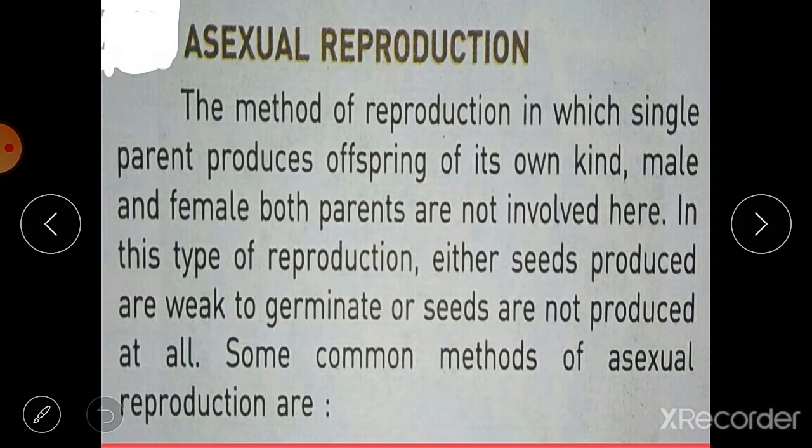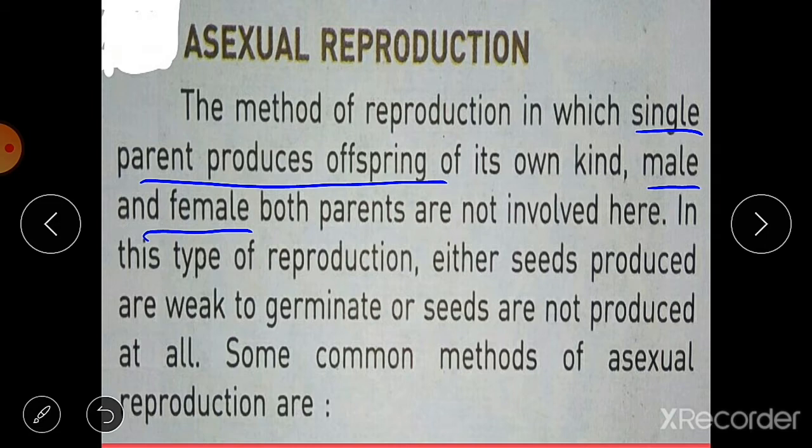Asexual reproduction is the method of reproduction in which a single parent produces offspring of its own kind. Male and female, both parents, are not involved in this method. So asexual reproduction is the type of reproduction in which only one parent is involved, either male or female. In this type of reproduction, either seeds are produced but they are weak to germinate, or seeds are not produced at all.